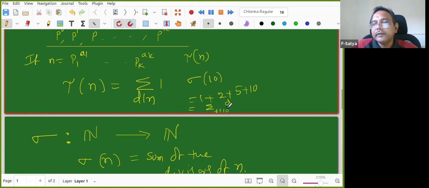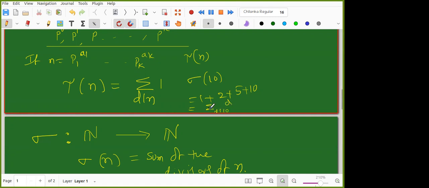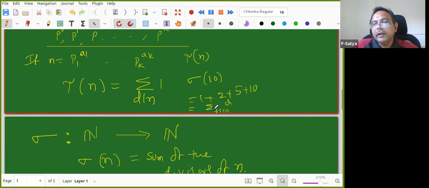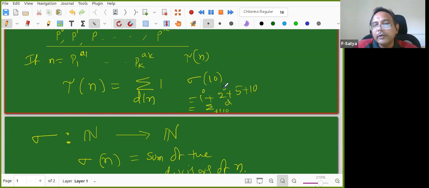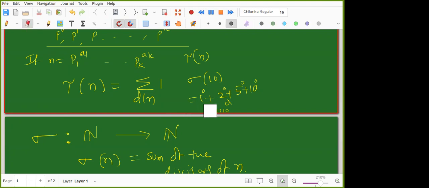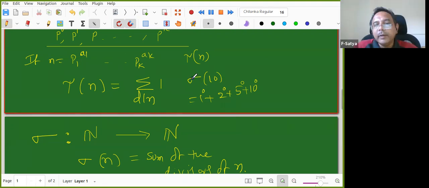Do you understand this? Yes, sir. So summation is summing. d divides 10 means only divisors I am summing. Is it clear? Yes, sir. Now how much power of d do I have to put? If I put 2 power 0, 5 power 0, 10 power 0, what will I get? It is not sigma now.